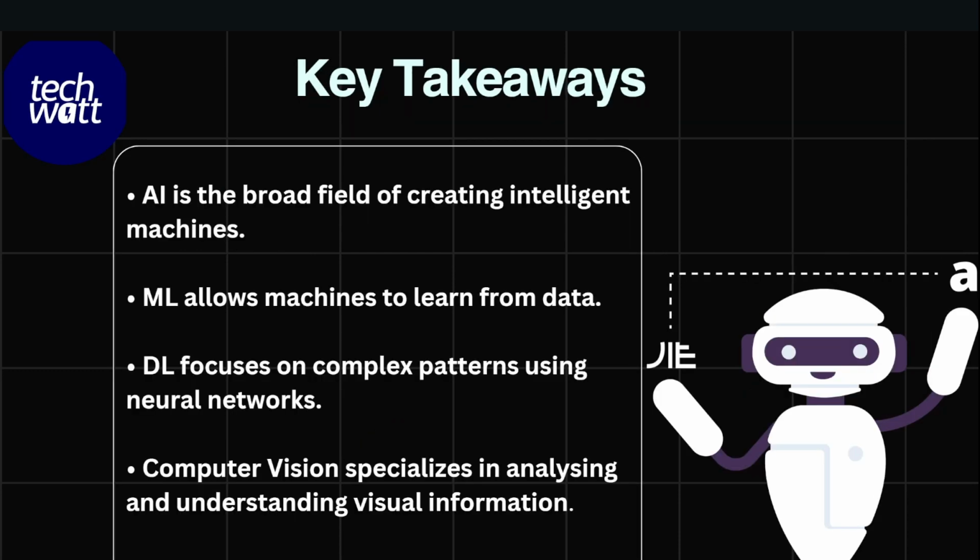Now, here are some key takeaways from this particular short course. AI is the broad field of creating intelligent machines. Machine learning allows machines to learn from data, okay? Then deep learning focuses on complex patterns using neural networks. Computer vision specializes in analyzing and understanding visual information.